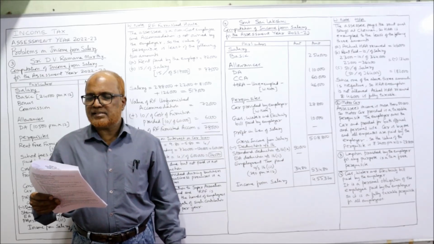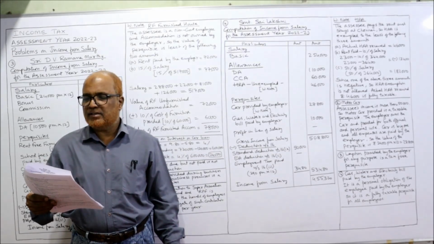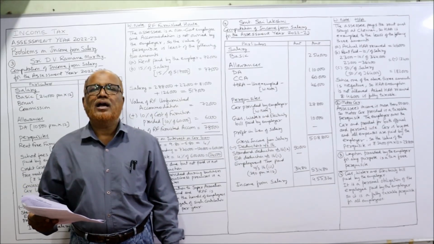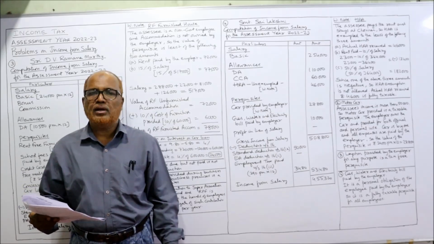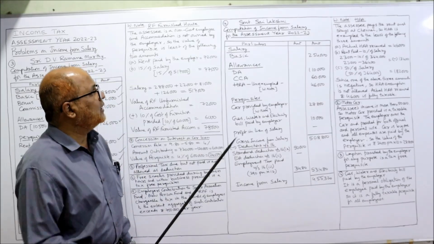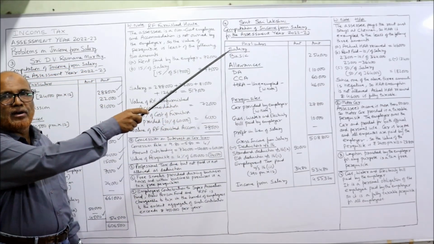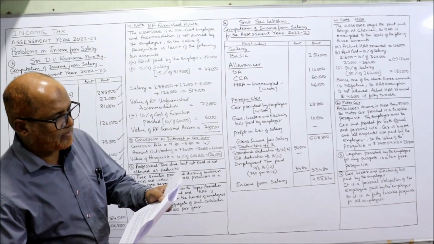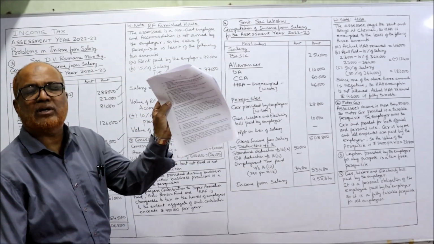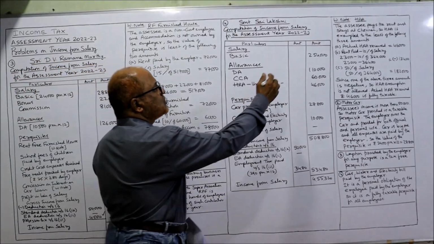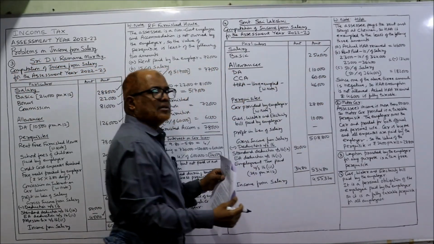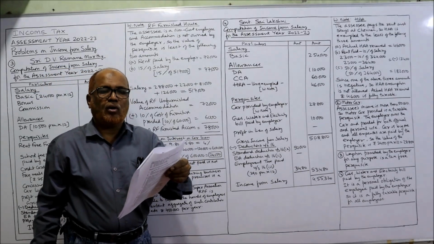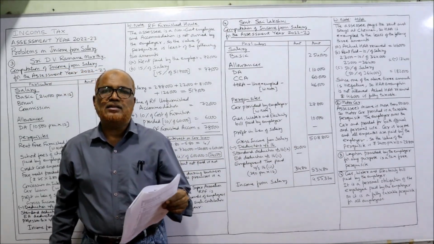From the following particulars, compute the income from salary of Srimati Sai Lakshmi working in a limited company for the assessment year. Again, the SSC is a non-government employee. So here, Srimati Sai Lakshmi, computation of income from salary for the assessment year. Salary. So how much is the basic given? Basic salary 2,54,000, directly given in the problem. So I have taken 2,54,000. Now DA, dearness allowance considered for all service benefits, 1,10,000.